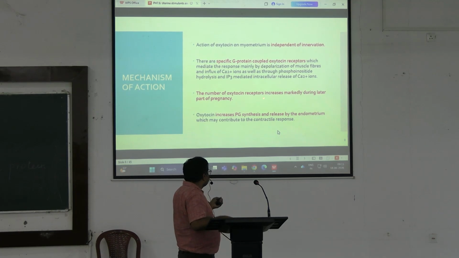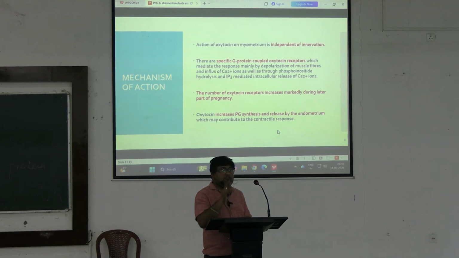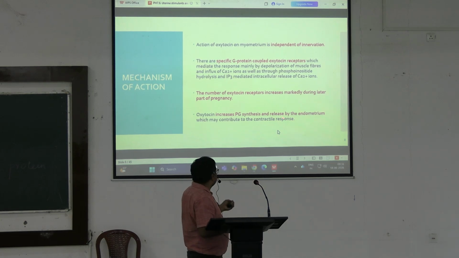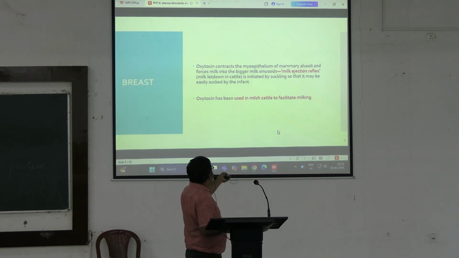The number of oxytocin receptors increases markedly during the later part of pregnancy. Oxytocin also increases the synthesis and release of prostaglandin from the endometrium.